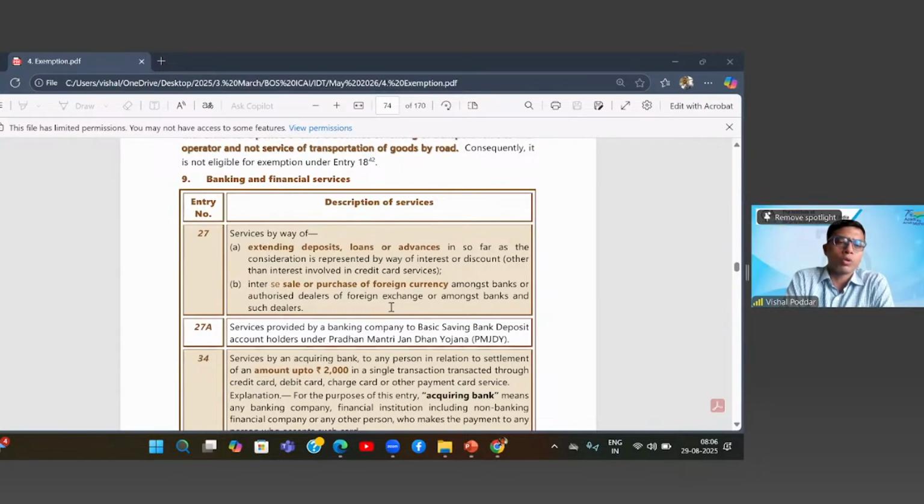Now let us say you want to convert foreign currency worth 100 crore. I will say 1% is the service fee or service charge for doing this conversion. That 1% is the service, and that is where GST is applicable. Now, the question is where this is done by an authorized money changer or a bank with RBI, because RBI is the main resource for all the foreign currency. Where they require some huge foreign currency, they go to RBI, and let us say RBI is charging them 0.5% as a service fee. Whether that is exempt.